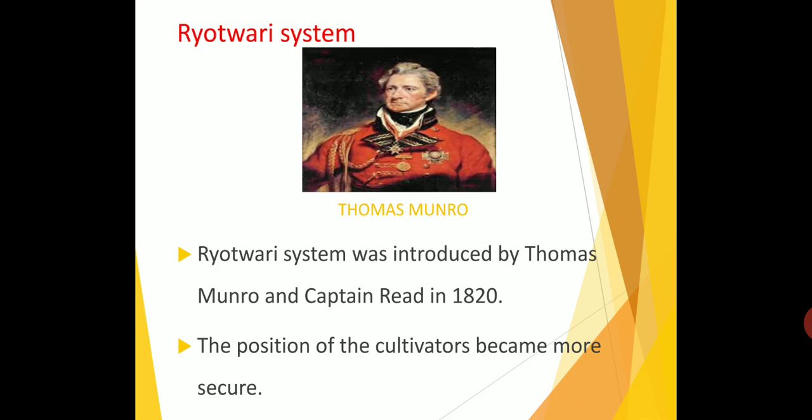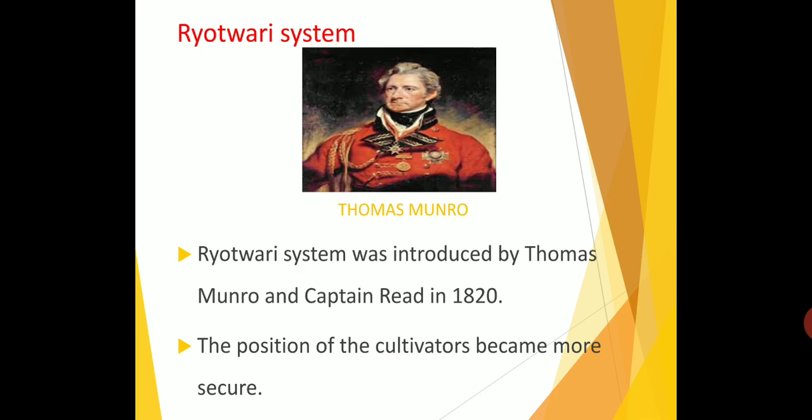The revenue was based on the soil and the nature of the crop. They fixed this tax based on the soil, because if the soil is fertile we can yield more crops, and if the soil is not fertile we cannot yield more crops. Rents were periodically revised, generally after 20 to 30 years.